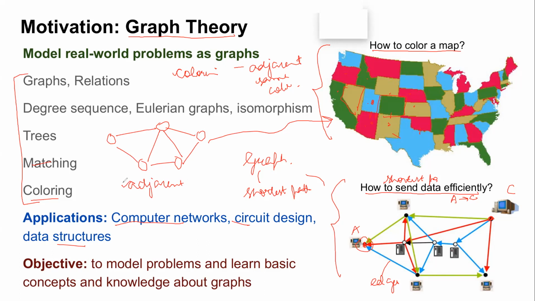Right now I told you a problem in graph theory, that is the coloring problem. What is the coloring problem? Given a graph, you need to ensure that no adjacent nodes get the same color, and I showed you how this can be applied to coloring the states of the US. Now, just to see your modeling mind, can you think of any practical application where this could be used? Color the states in such a way that no adjacent states get the same color. Any practical application that you can think where this could be applied?